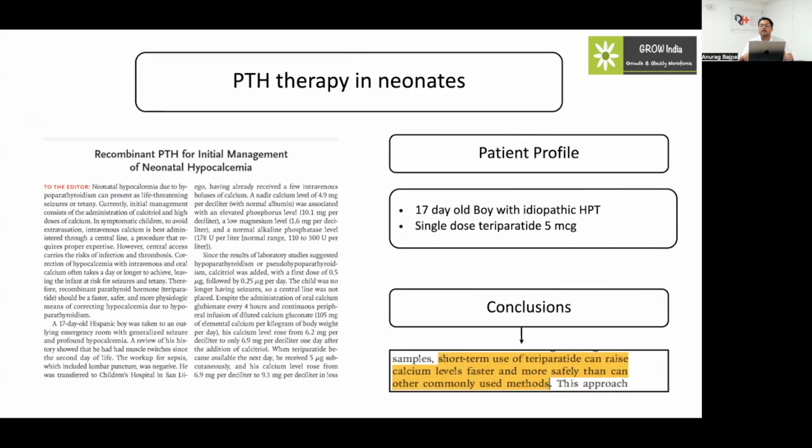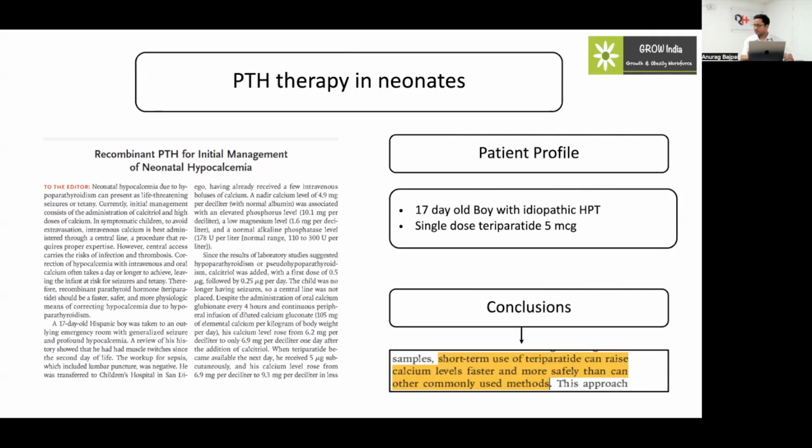So they concluded that they had used this therapy to increase calcium levels faster and more safely than other common methods. They didn't comment on whether it was maintained after stopping, but said it is a brisk action that increases the level in a child who was refractory to conventional treatment.